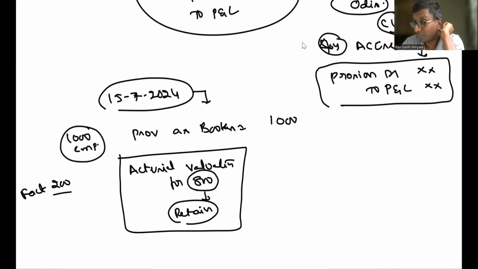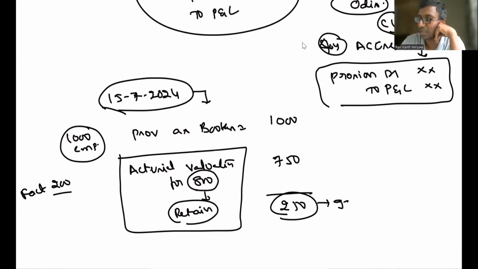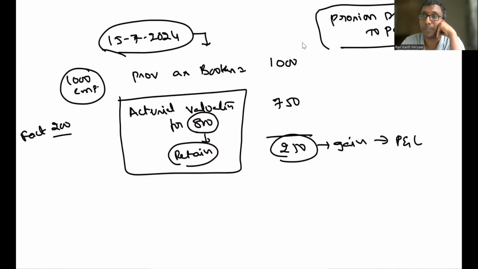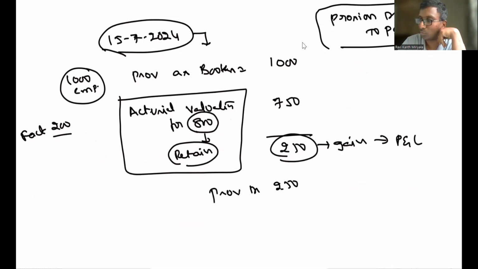Today, which date are you closing? That date you should go and get it. Sorry, sir, we'll get it. How much has that come to? Sir, that has come to 750 rupees. So 250 rupees is nothing but a gain. Correct. Now that should be transferred to the profit and loss statement. Your provision already has 1,000. Are you supposed to reduce it to 750? Correct. That's why we will say provision account debit 250 rupees.